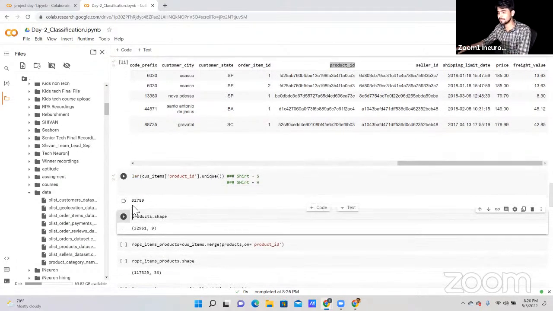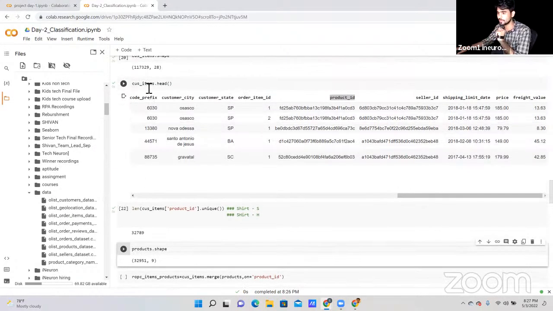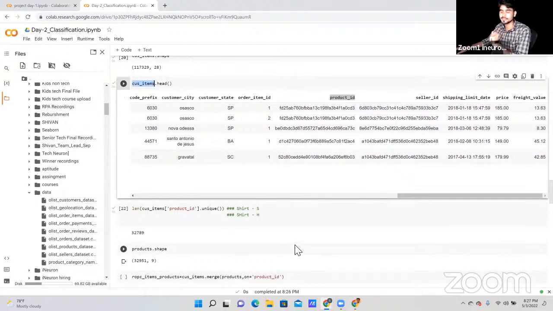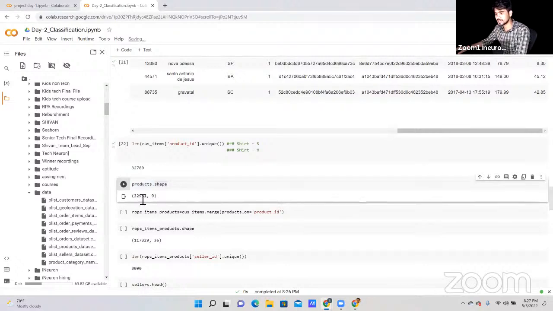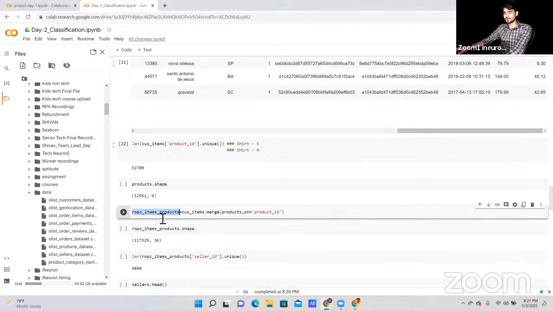So in total we have 32,789 unique product IDs under this column in the customer item data. Now let's check the product shape. In total we have 32,951 rows and 9 columns. Now I'm going to merge the product data with the customer items data. I'll name this item_products, using customer_item.merge, and I'm going to merge our data on the product ID.